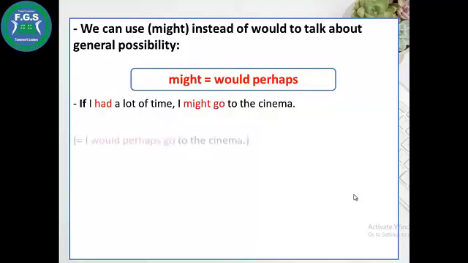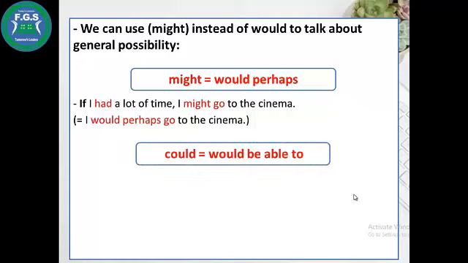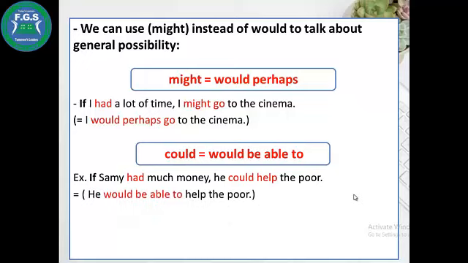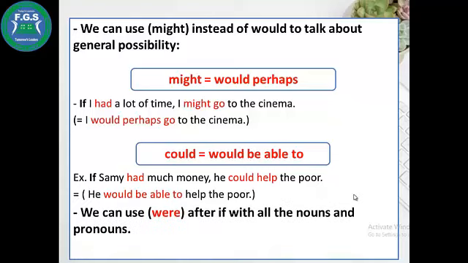I might go to the cinema. Here, I would perhaps go to the cinema. Could equals would be able to. If Sammy had much money, he could help the poor. He would be able to help the poor. We can use were after if with all the nouns and pronouns. If I were a pilot, I would fly a plane.